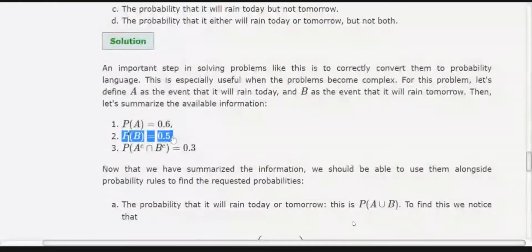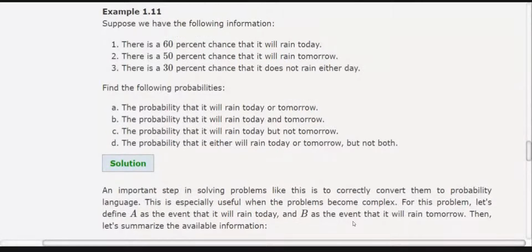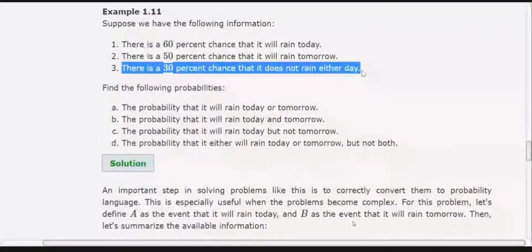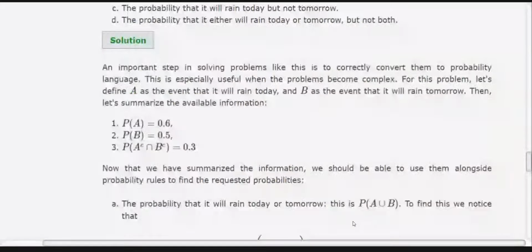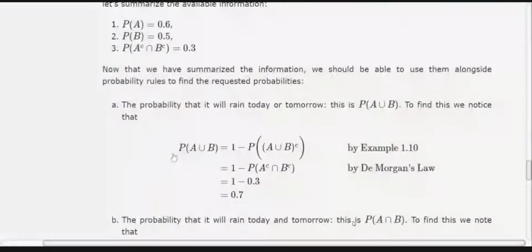P(B) is also 0.5, and then the probability of A complement intersection B complement. A complement means it will not rain today, and B complement means it will not rain tomorrow, and the intersection means it will happen neither today nor tomorrow. So the third one says there is a 0.3 chance that it does not rain either day, meaning it will not rain on both days, today or tomorrow. So these three pieces of information are provided to you.